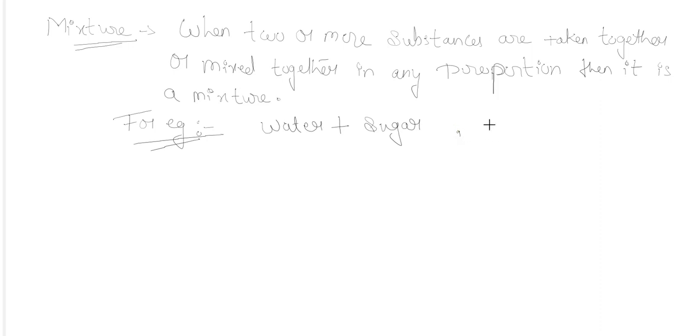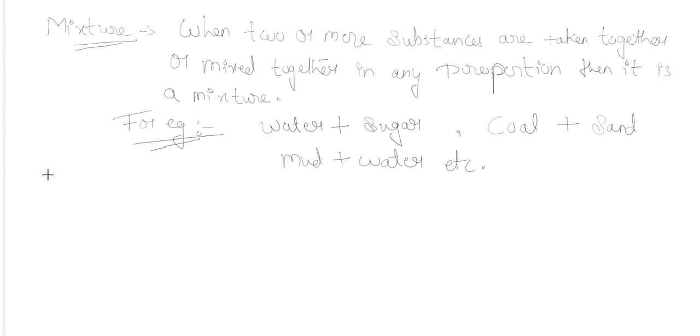Similarly, when we are mixing coal with sand, and etc., mud with water, many more examples are there, so you can take any one. So a mixture is nothing other than when two or more substances are mixed together in any ratio, in any proportion, then they are considered as a mixture.